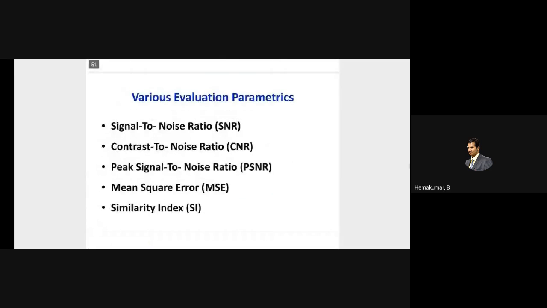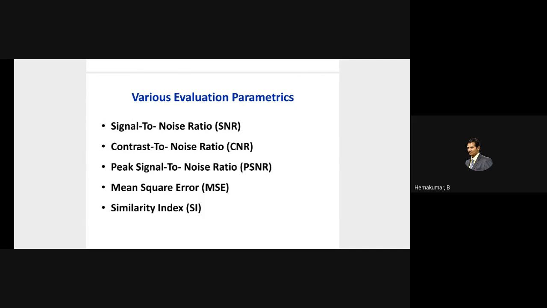So these are all the evaluation. Finally, after going through a detailed study of the research papers, after 2 years of wastage, I found out that these are the metrics used to evaluate image quality: signal to noise ratio (SNR), contrast to noise ratio (CNR), peak signal to noise ratio (PSNR), mean square error, and similarity index (SI).